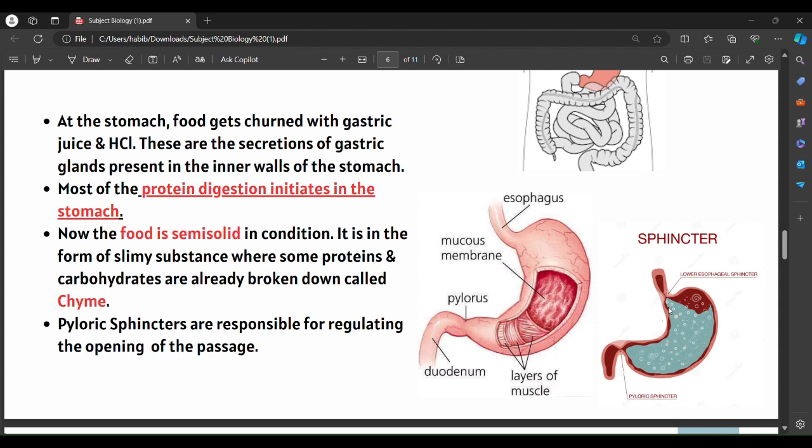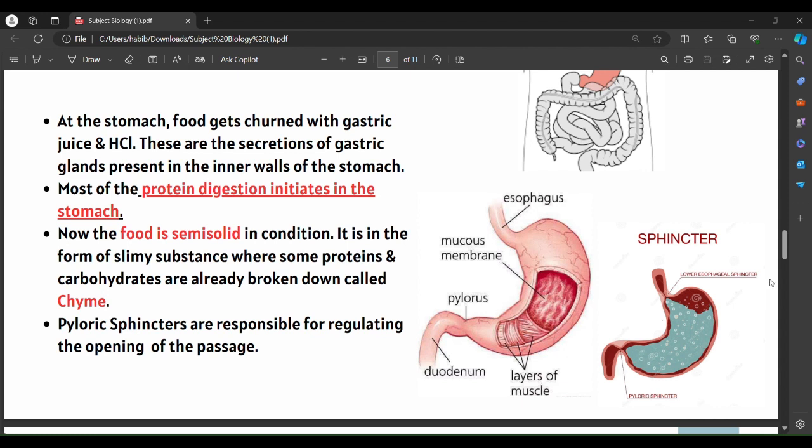And here you can see there are two sphincters present above and below the stomach region. The first one is the lower esophageal sphincter, present at the end of the esophagus and at the start of the stomach. The other is present near the pylorus region of the stomach, and hence the name pyloric sphincter.